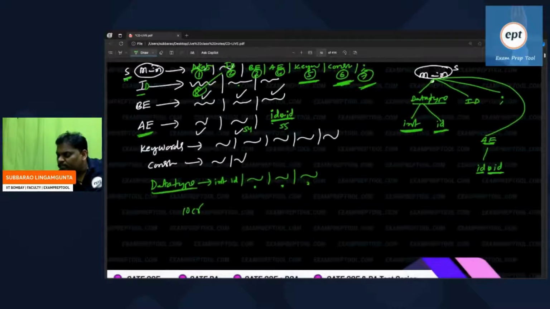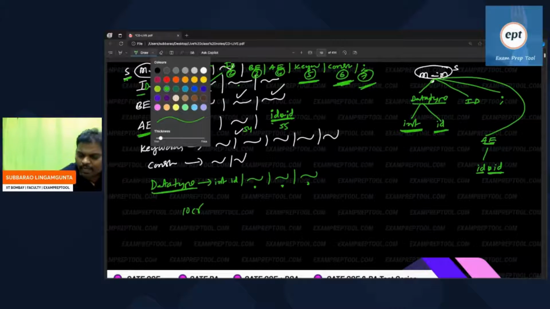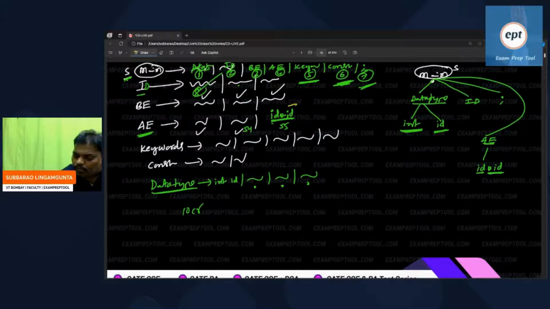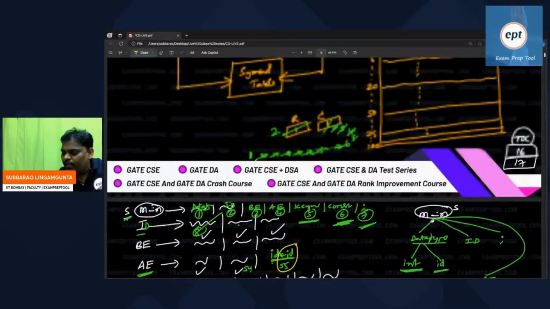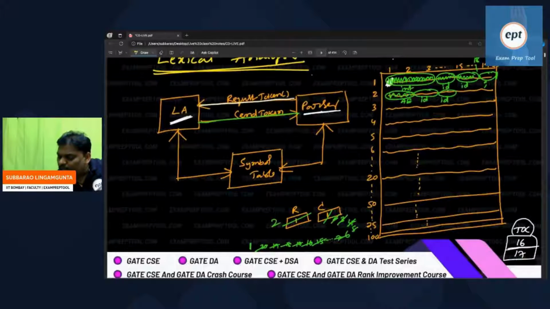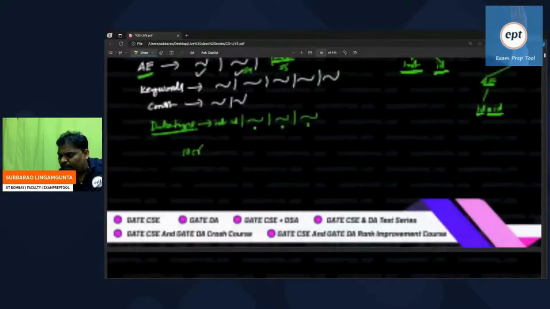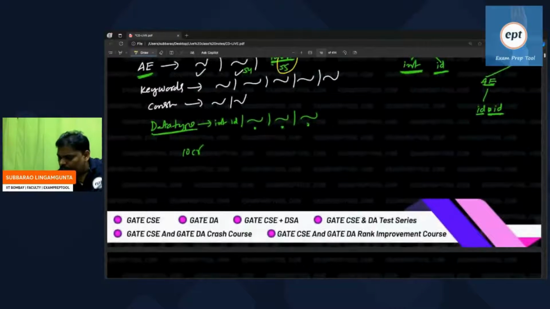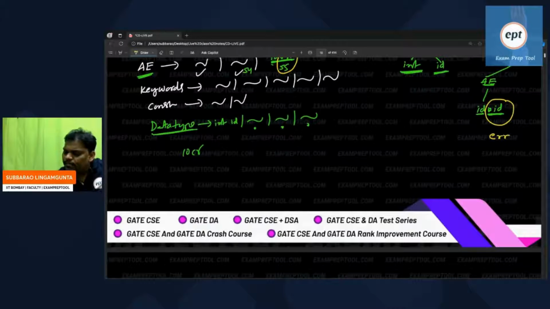But the parser is expecting the star operator. This is called a syntax error. The rule says that after ID, star ID should come, but in the program, after ID, one more ID came. This is the place of the error. This is the syntax error.